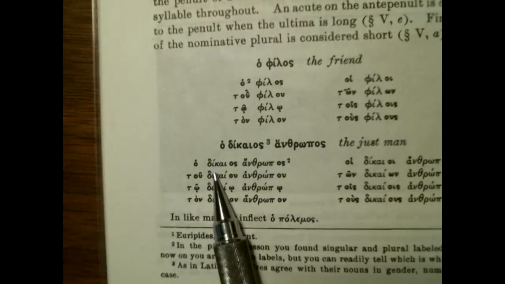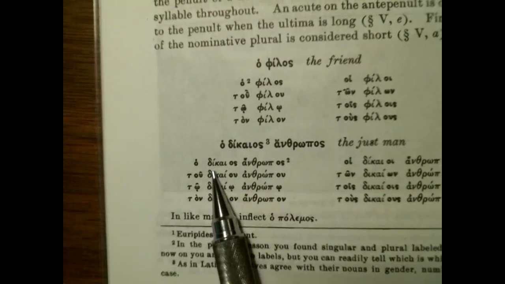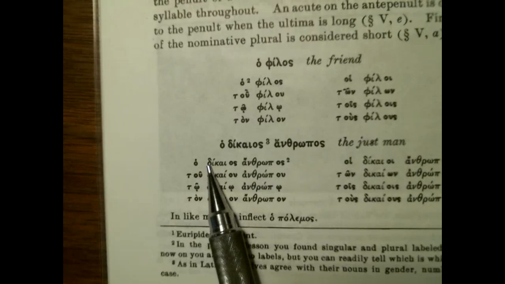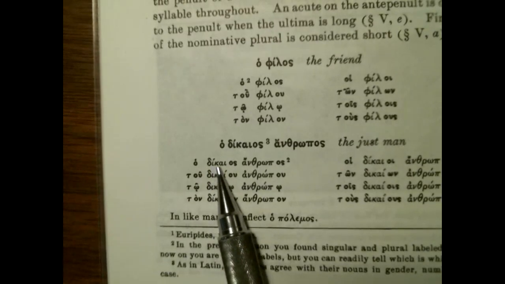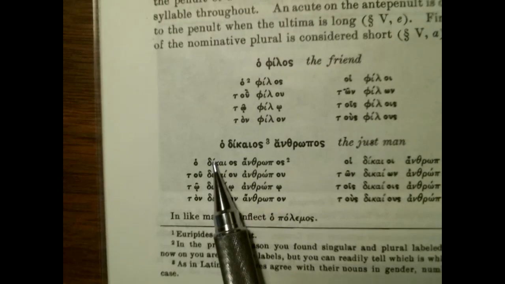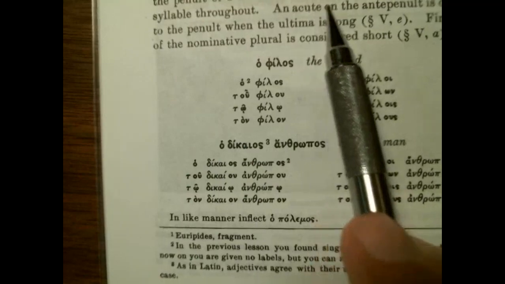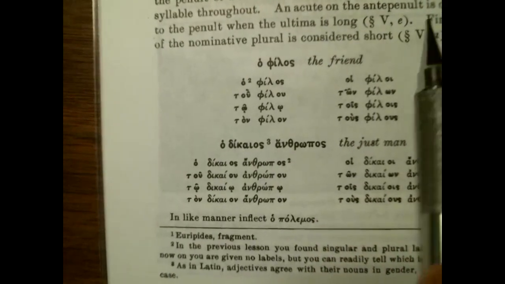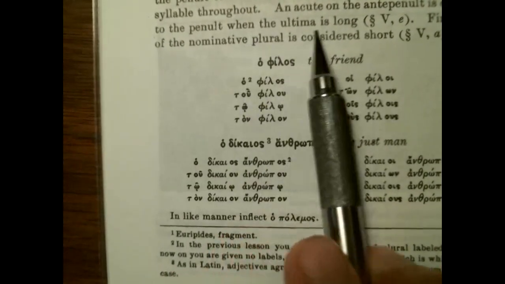So when we have an accent on the nominative form in the antepenult, how do we know that? Well, it's written here for us, but if we looked it up in the dictionary, it would tell us that's where the accent is. So an acute on the antepenult is drawn to the penult when the ultima is long.